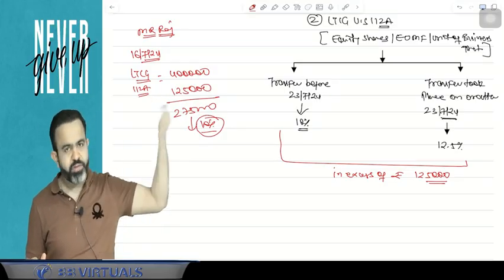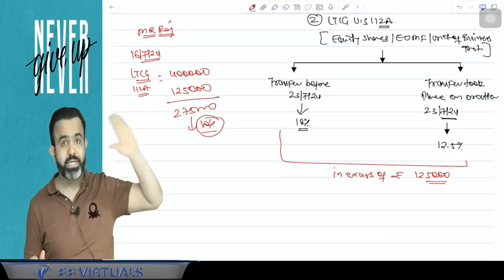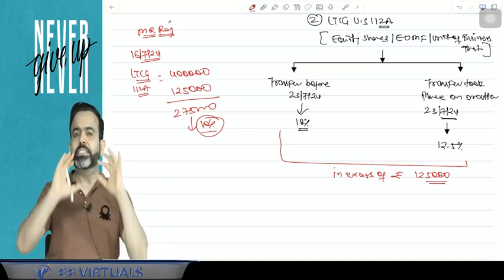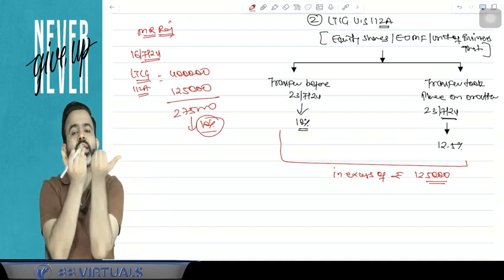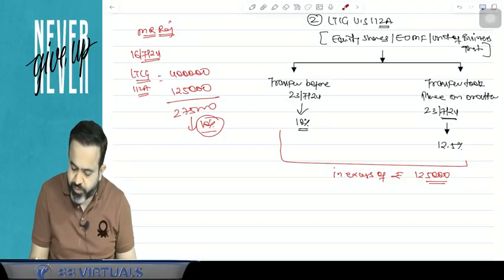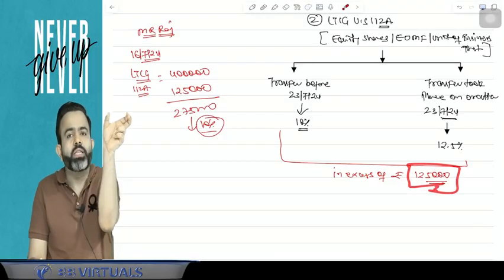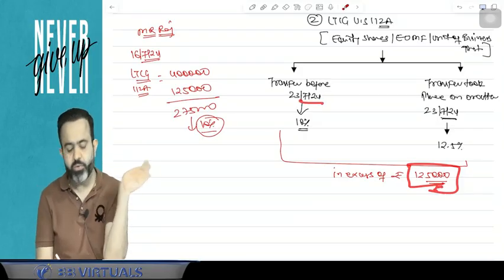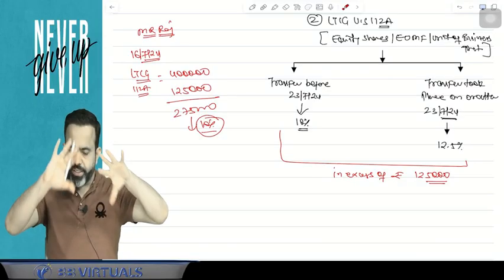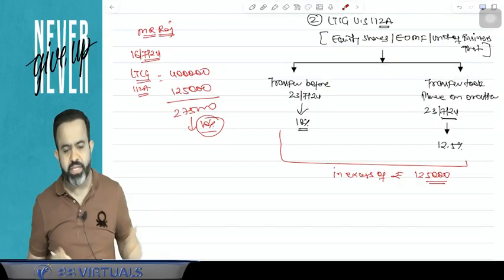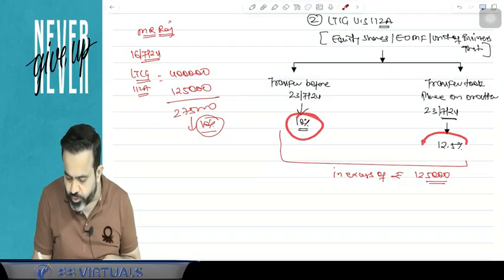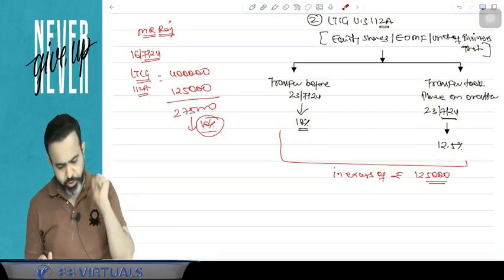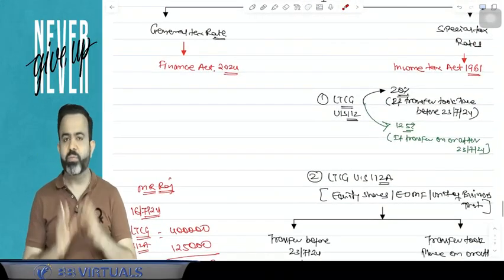So if transfer took place before 23rd July 2024, then the tax rate is 10%. If it is transferred on or after 23rd July 2024, then the tax rate is 12.5%. But guys, this tax is charged only in excess of 1,25,000, and this 1,25,000 limit is applicable for all long-term capital gains, even if accrued before or after this particular date. So in total, the amount in excess of 1,25,000 is taxable at 10% or 12.5%. You got my point or not? So we are discussing some special tax rates.